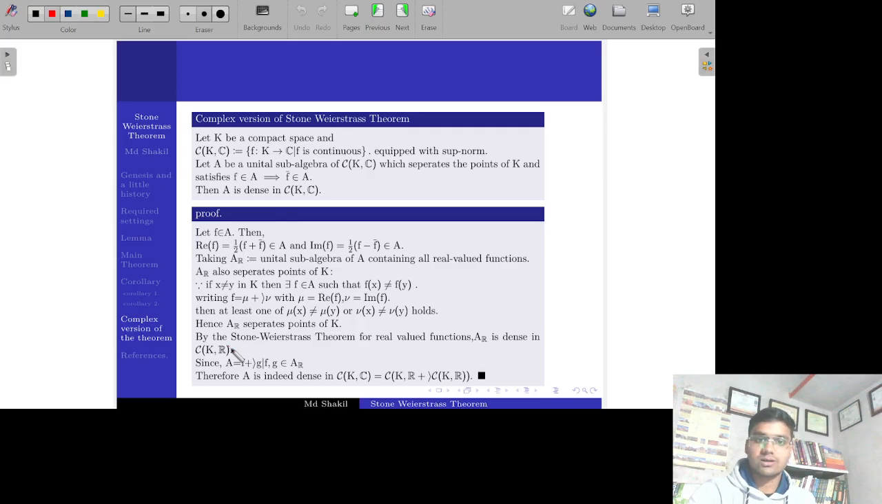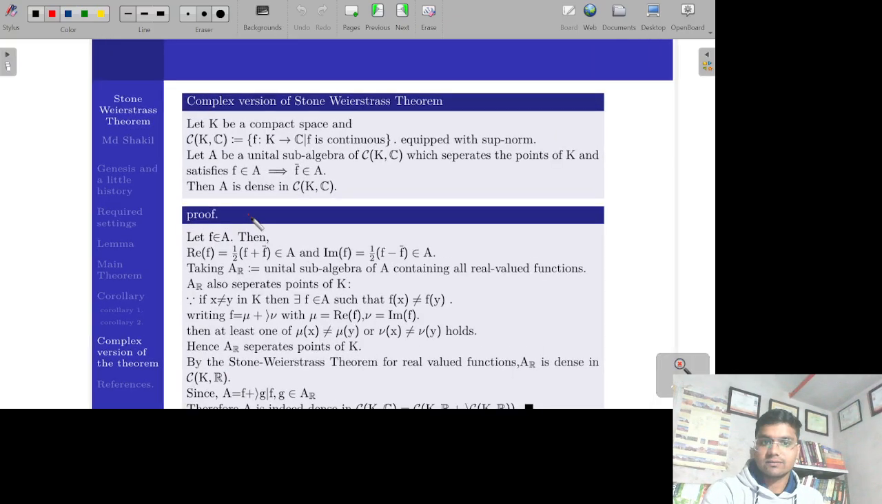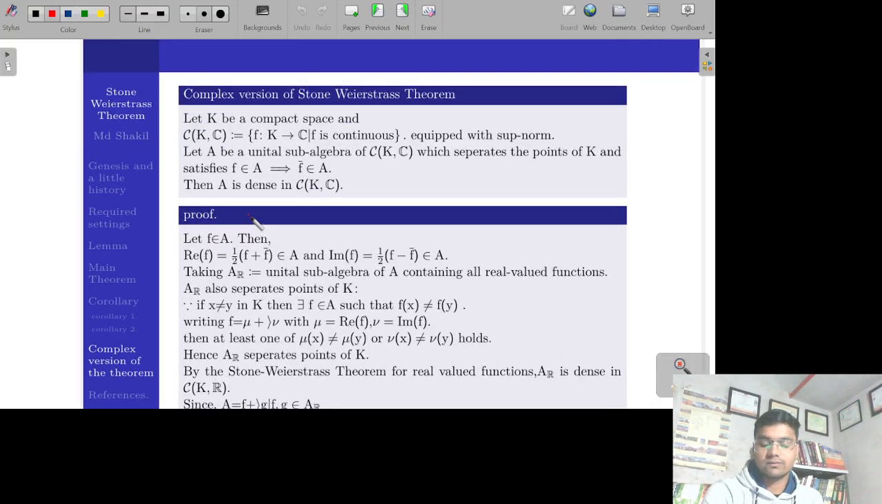Now there is also another version of Stone Weierstrass in complex analysis. Not another version, this is a complex version of the Stone Weierstrass theorem. We need only one extra thing for extending this Stone Weierstrass theorem to the complex field. Let K be a compact space.